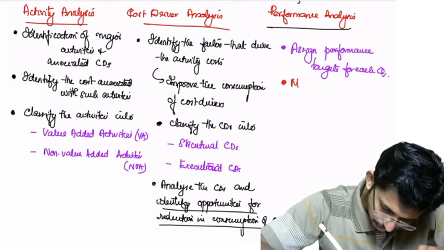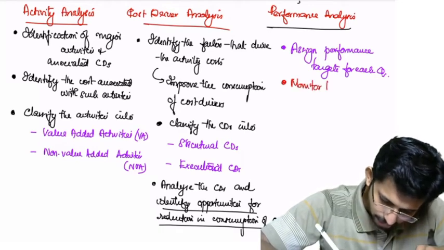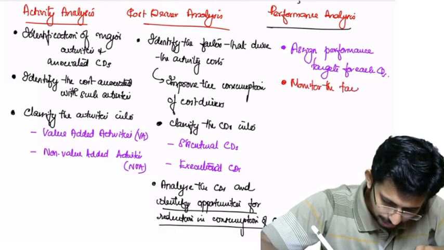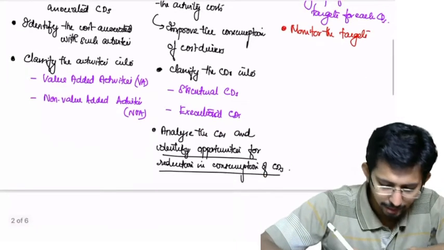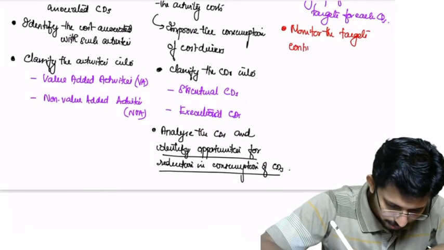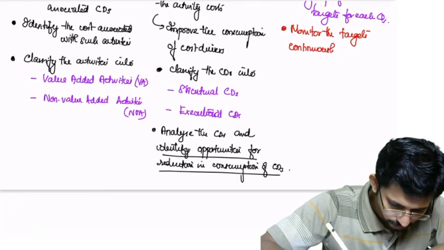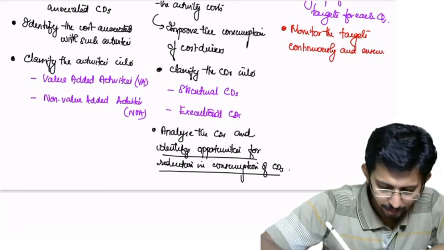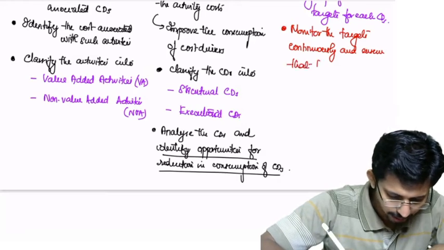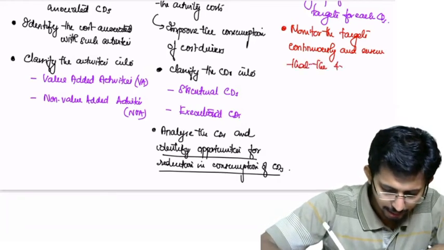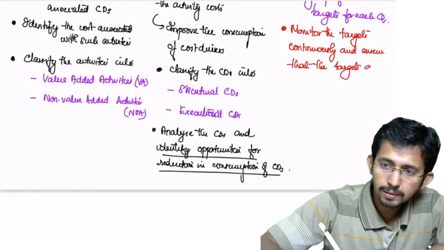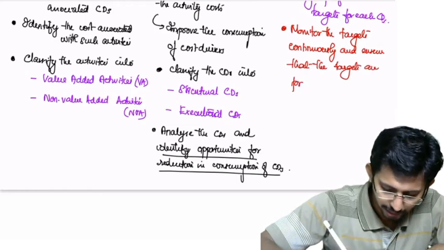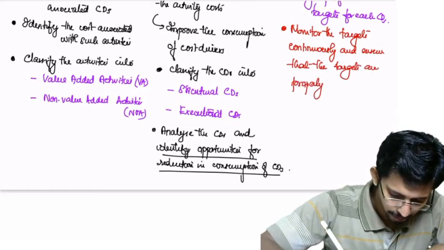Then monitor the targets continuously and ensure that the targets are properly achieved.